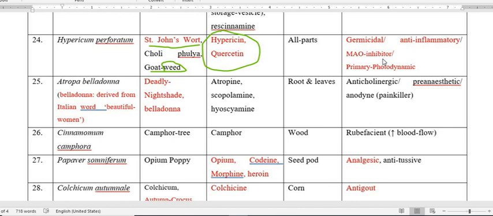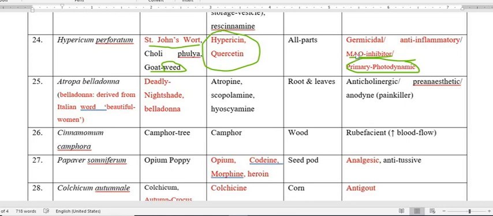The actions of Hypericum perforatum are germicidal and anti-inflammatory. It also inhibits an enzyme, monoamine oxidase. So it is an inhibitor of the enzyme monoamine oxidase, and this hypericum is also a primary photodynamic element.